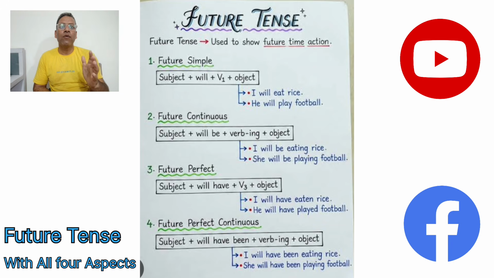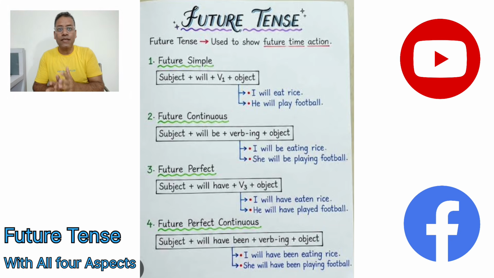Then we have the first form of the verb. After that, we have the object. Like in the example, we can say that I will eat rice. I acts as a subject, that is the first person singular subject I, and we use will with it. Will acts as a helping verb. Then we have eat as a main verb. Then we have rice as an object.